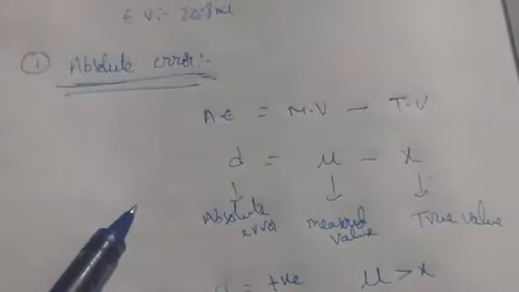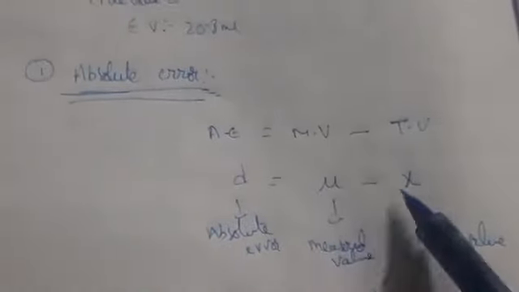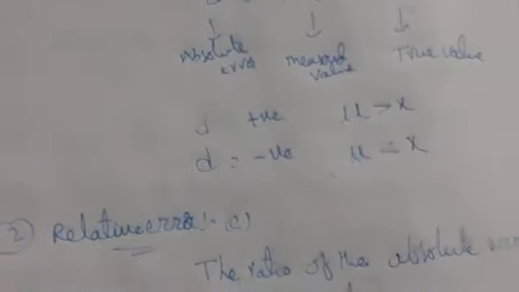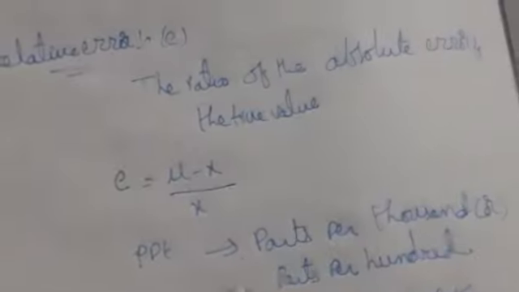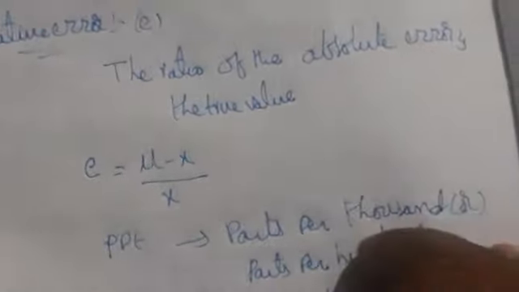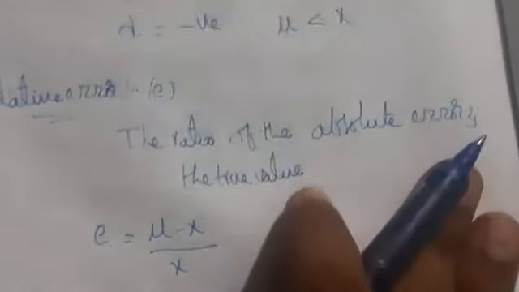Absolute error is the difference between the measured value and the true value. And the ratio of the absolute error and the true value we call relative error, which is represented in parts per thousand. Okay, next we are having precision. The next thing we are going to discuss here is precision.